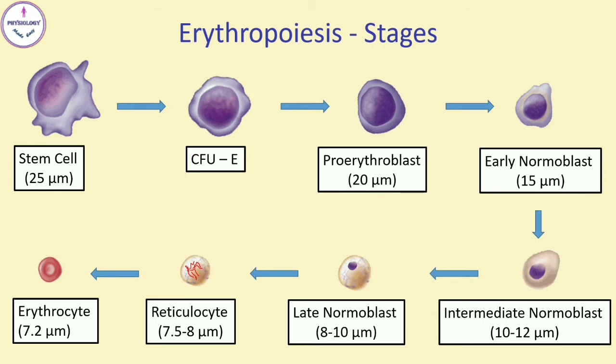The reticular network disappears and the cell becomes mature. It attains a biconcave shape. The cell decreases in size to about 7.2 microns in diameter. So it takes about 7 days for the development and maturation of RBCs from proerythroblast to mature erythrocyte stage. It requires 5 days up to the stage of reticulocyte, and reticulocytes take 2 more days to form mature RBCs.